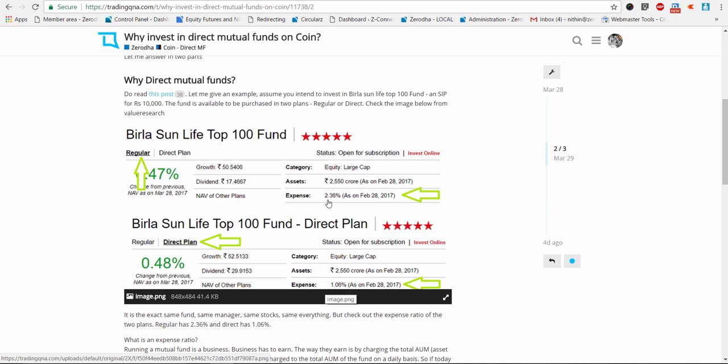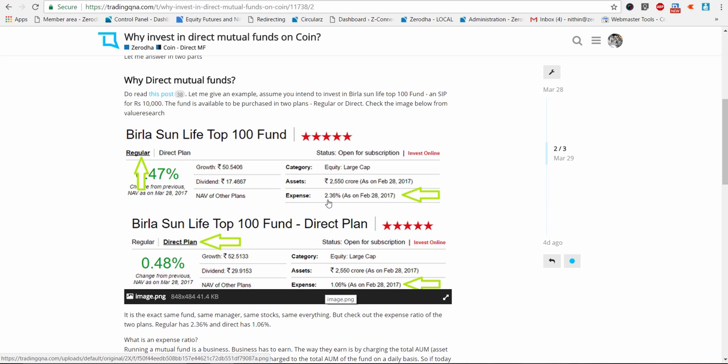So distributors get paid for introducing clients to a particular mutual fund, right? So assuming I'm a mutual fund distributor, I bring someone to Birla Sun Life for say 1 lakh rupees of investment. I, as a distributor, would earn a certain percentage commission. This commission, usually on equity mutual funds, is in the range of anywhere between 0.5 to 1.5% upfront. That means as soon as the 1 lakh rupees gets invested from one of the clients I introduce, I get paid between 750 to 1,500 rupees as commission for introducing him.